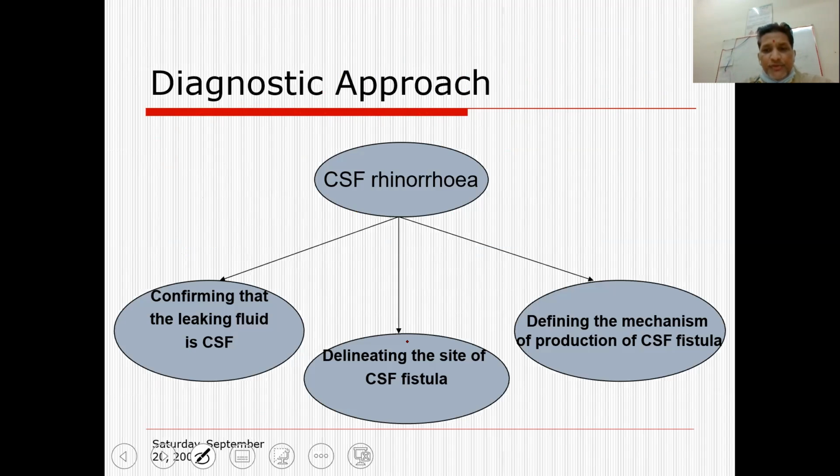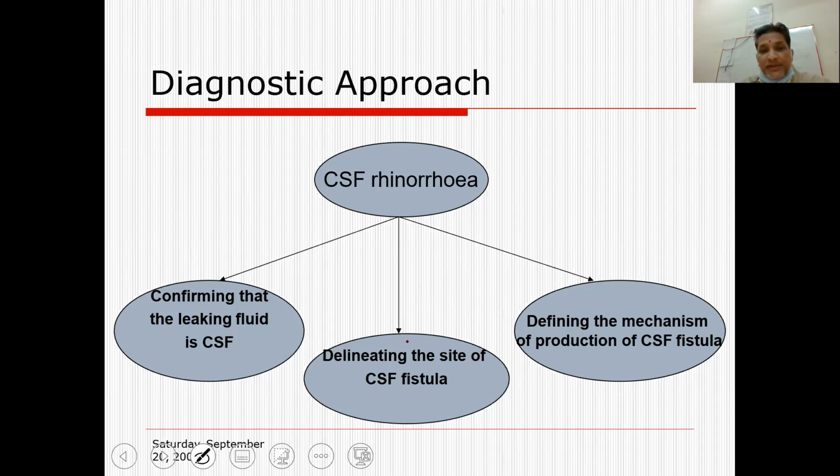So in order to go for surgery, you have to diagnose it. Diagnosis of a CSF leak and the location of the leak was a challenge before, but with the advent of 3 Tesla MRI and thin slice HRCT, or high resolution CT scan, nowadays the location of the leak can be easily determined by having assistance from both the high resolution CT scan and MRI.